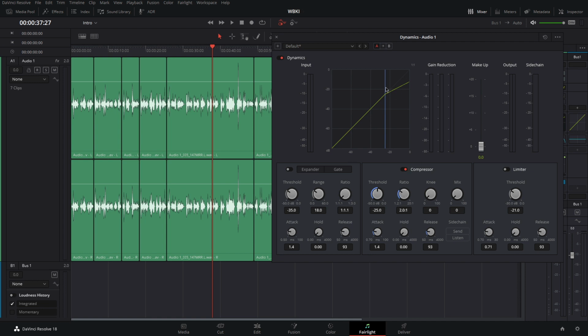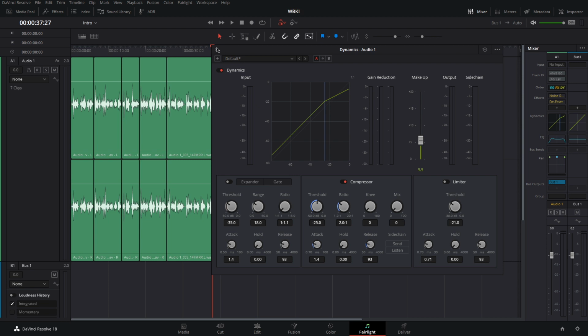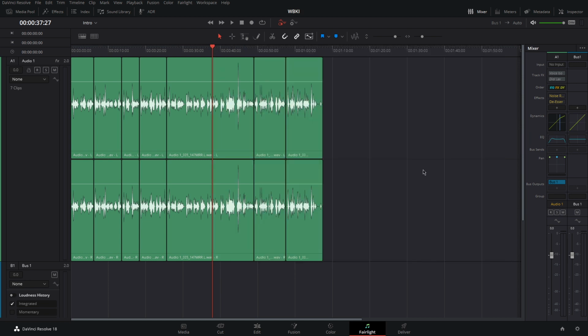The ratio is good like it is, but of course, because we took away this much volume from the higher tones, we need to make up for it. So we're gonna raise this entire thing by around, let's say, 5.5. Looks good. Just look at the graphic here. It shows it pretty well. Close it and you're done.